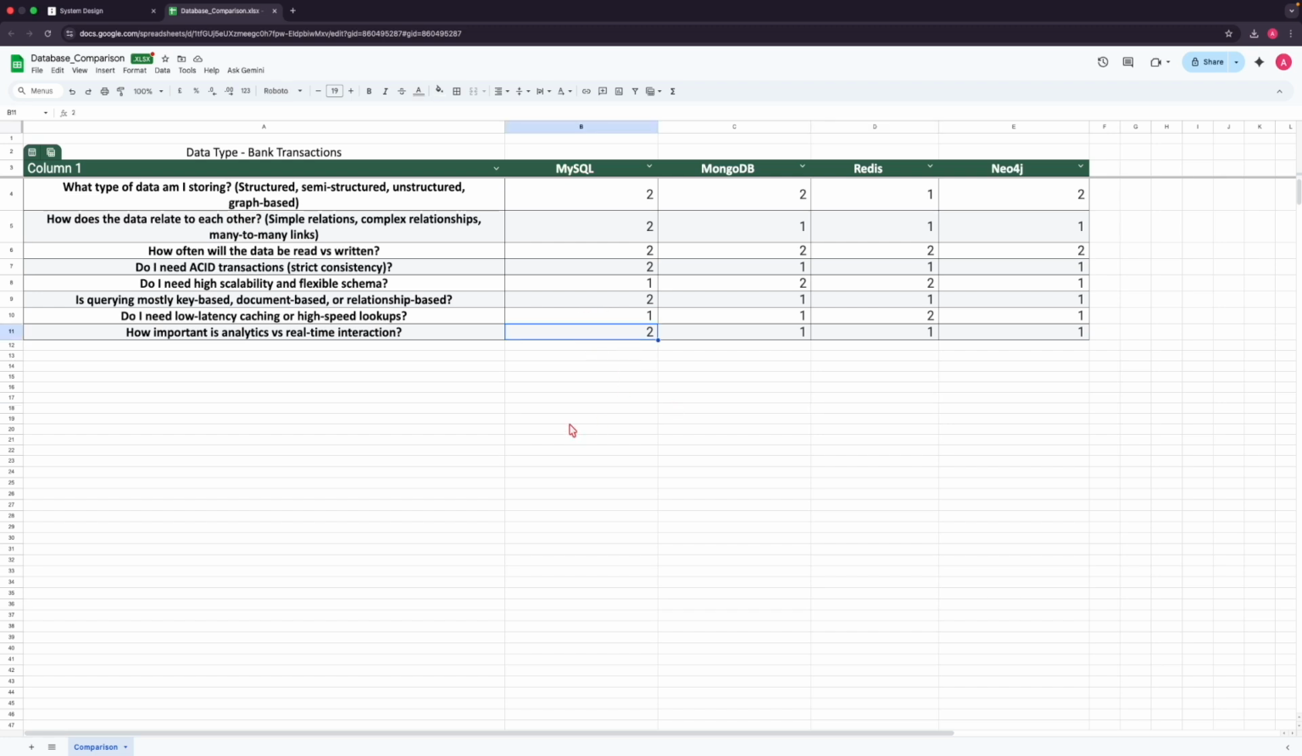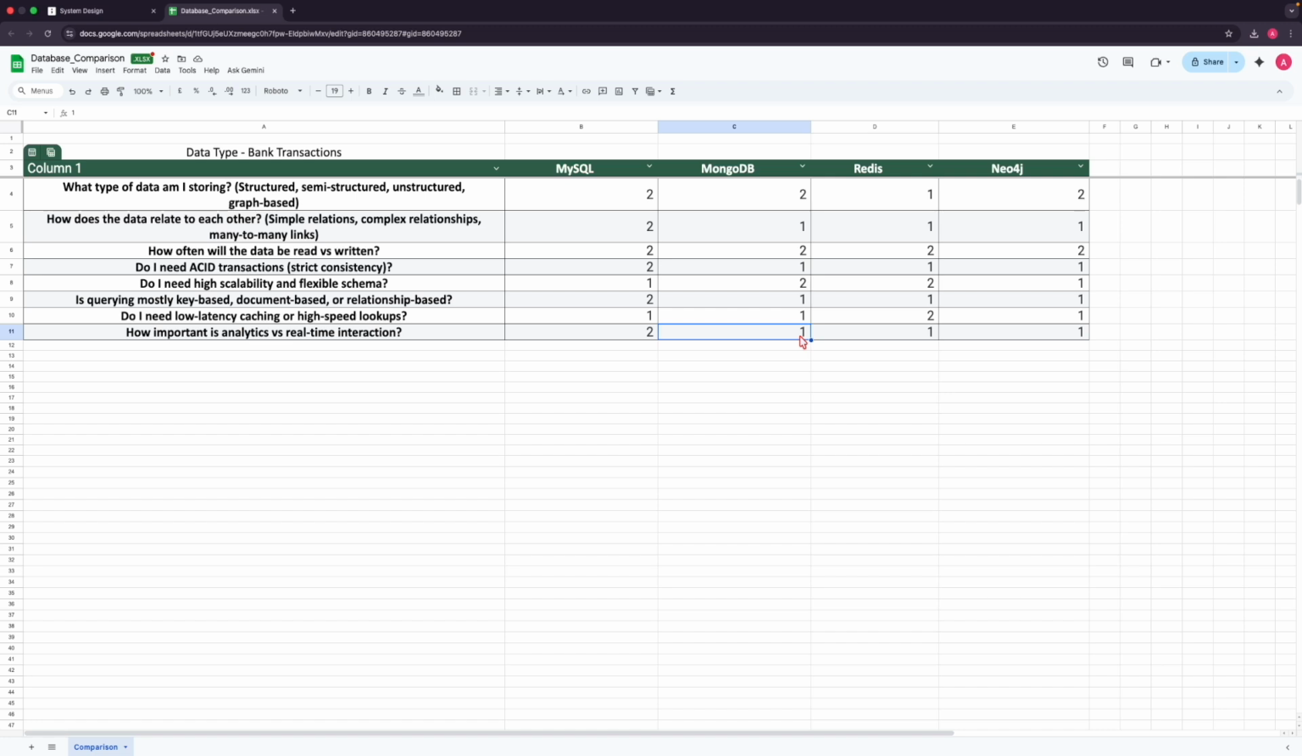Okay. So with this, definitely MySQL will be the winner with the score of 14. MongoDB will have a score of 11. Redis will have a score of 11, and Neo4j has 10. Considering that, definitely MySQL wins here, and we can go with MySQL for banking kind of transactions. But if we are considering some other kind of data, then we should do this activity again and check the score, and on that basis we can finally go with any one kind of database.